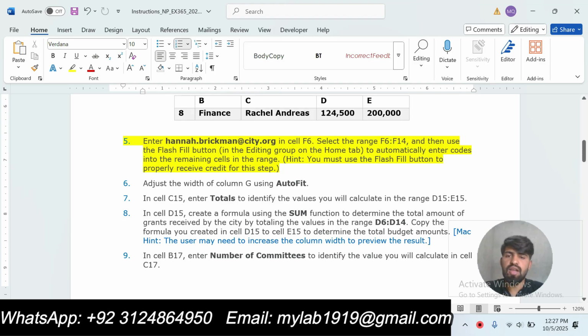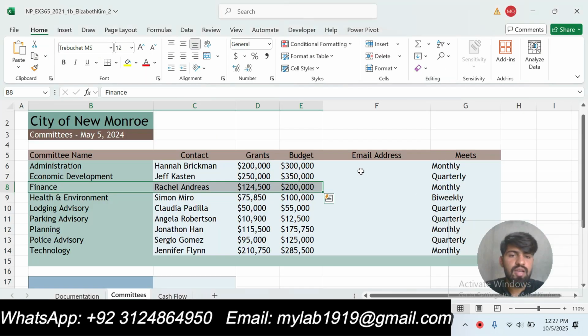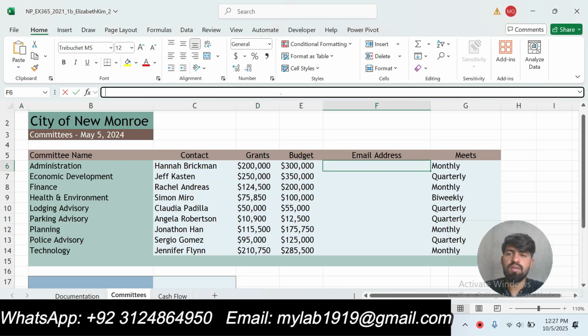Okay, we are supposed to enter Hannah Brickman at the rate city.org in cell B6. Copy this one, select and copy this one and enter in cell F6. Go to cell F6 and then paste here.